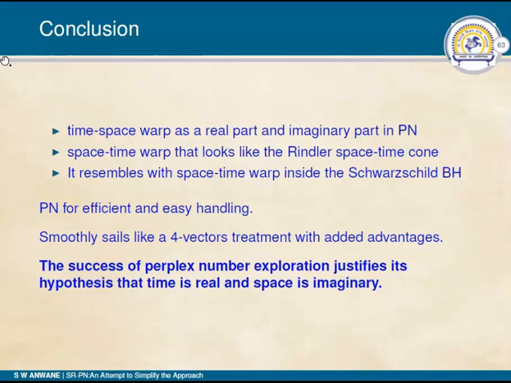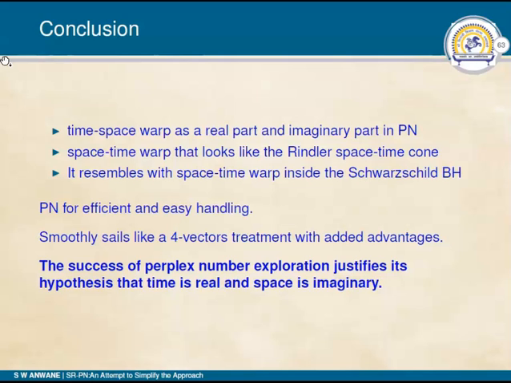This research confirms that the space-time warp looks like the one suggested in Rindler space. Interestingly, it partially resembles the space-time warp suggested in the Schwarzschild radius of a black hole. The present work advocates apt use of perplex numbers for efficient and easy handling.